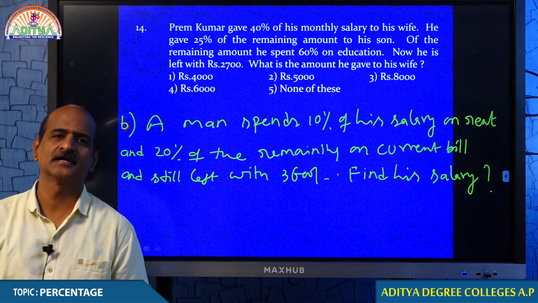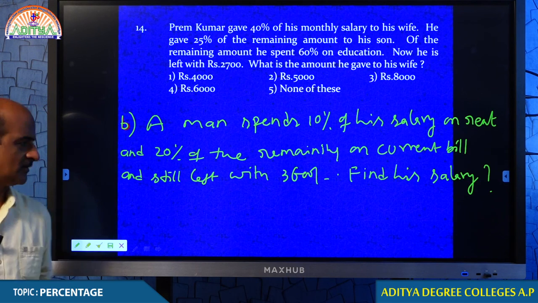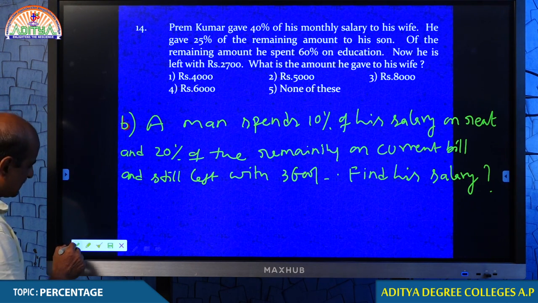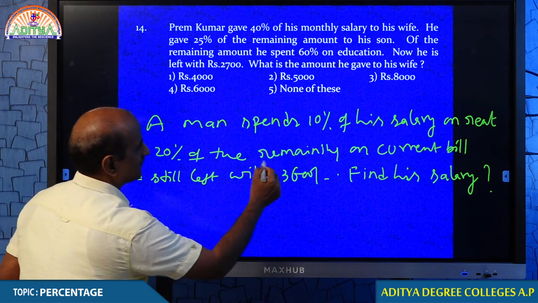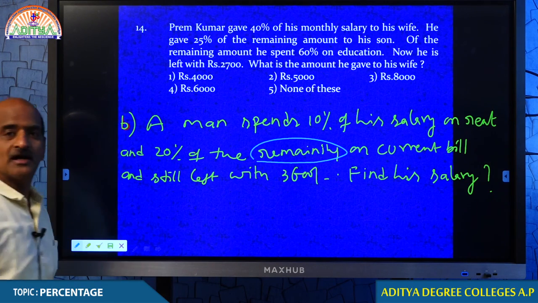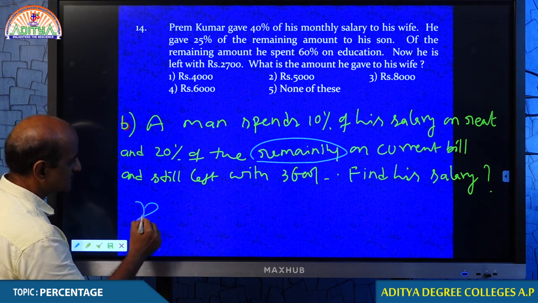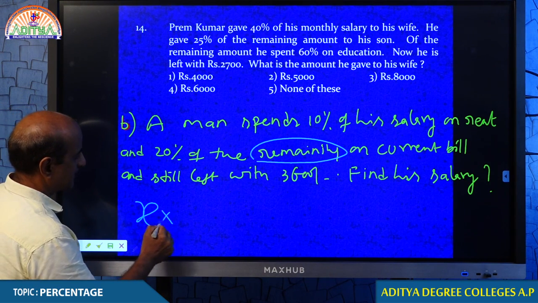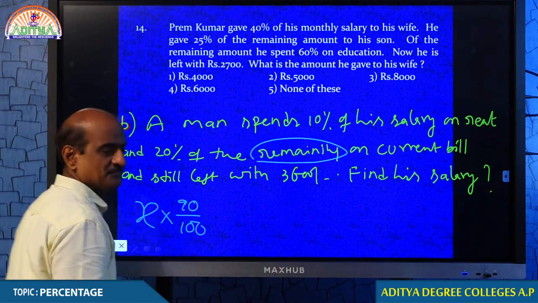Wonderful students, excellent. Some of you have provided me the right answer. I really appreciate you because you are doing extremely well. So whenever the concept of remaining is given, you cannot add 10% and 20% straight away. In this case, you have to consider your actual salary as X. After spending 10%, 90% must be remaining.